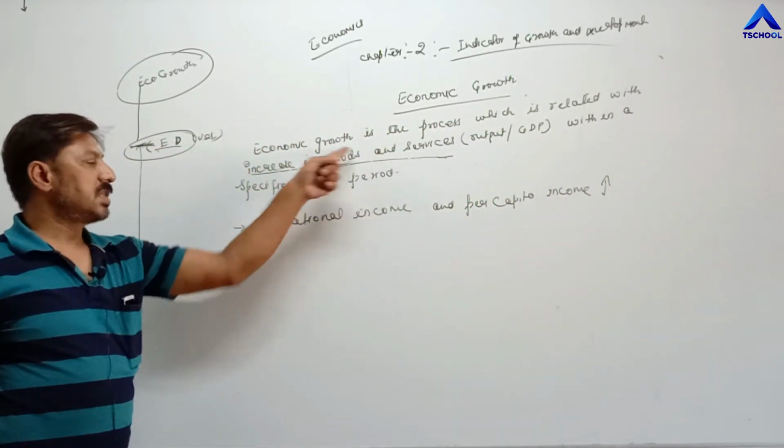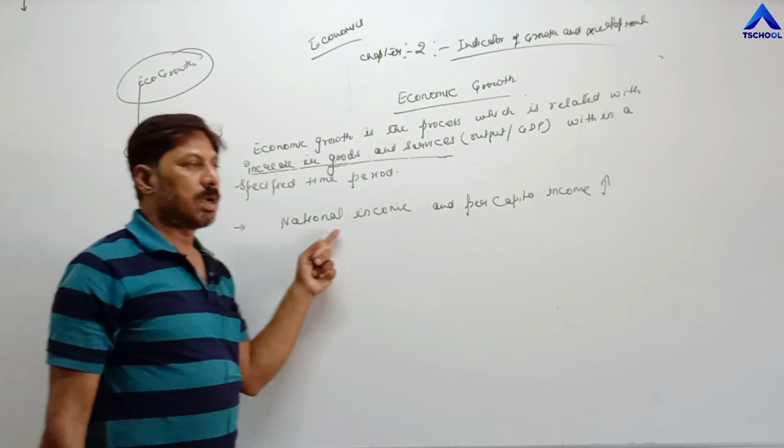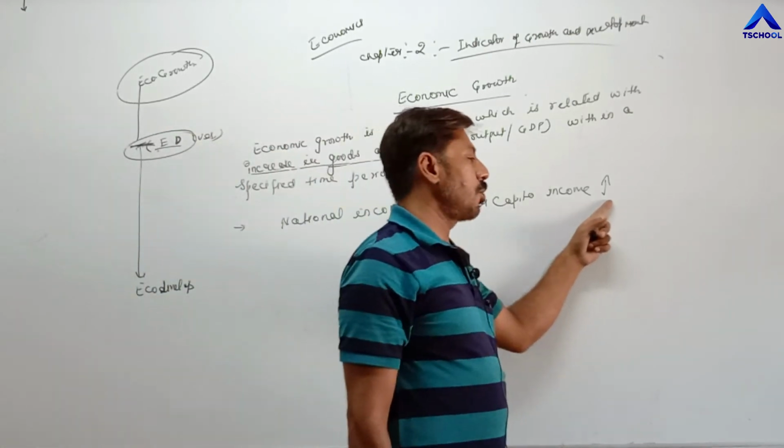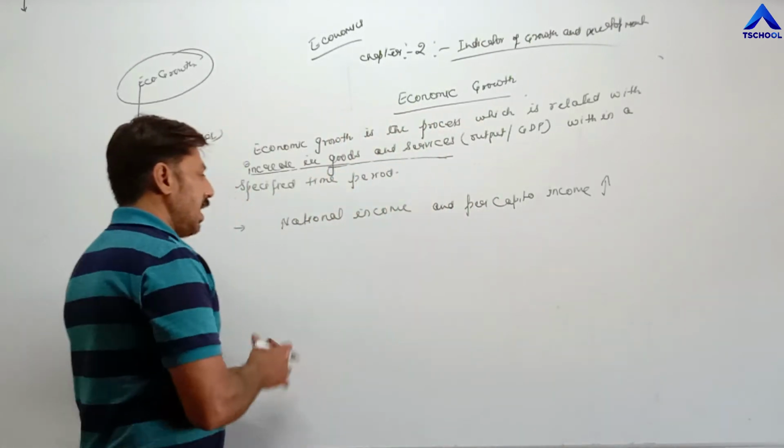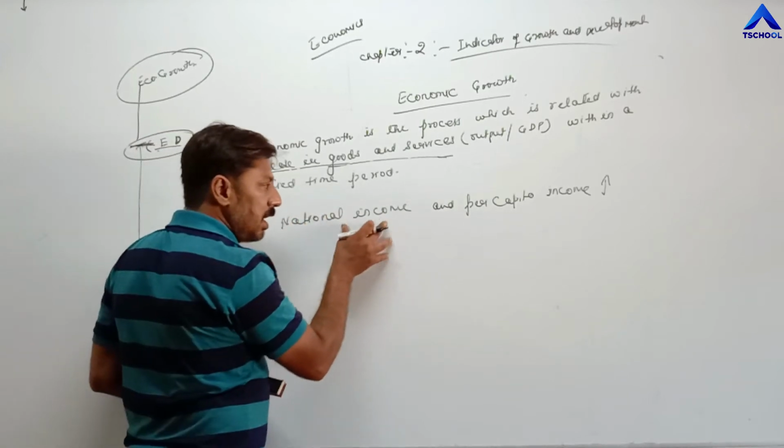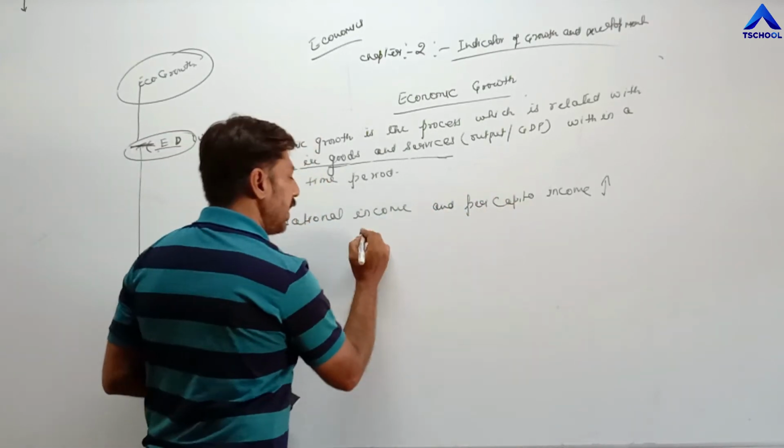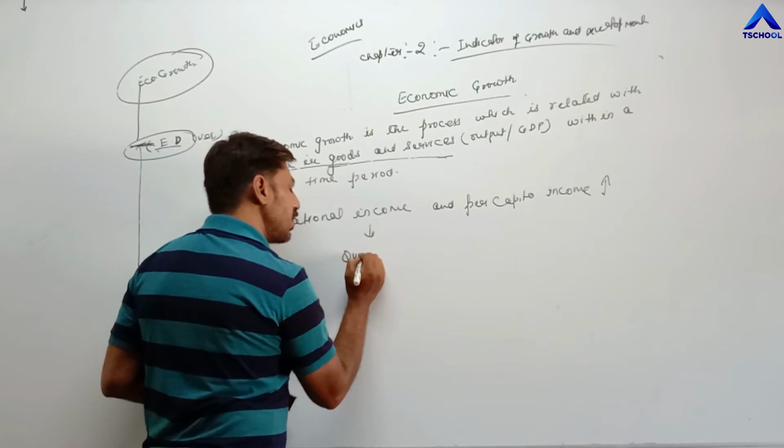And increase in national income and increase in per capita income is related with quantitative changes.